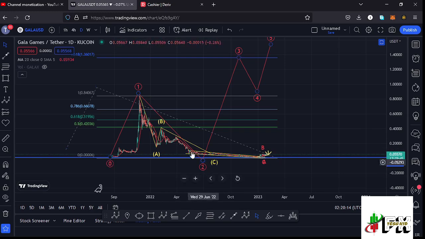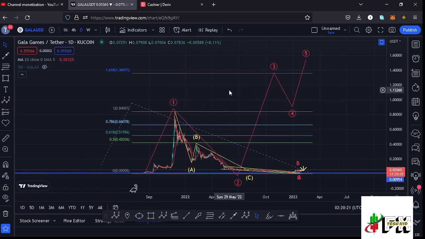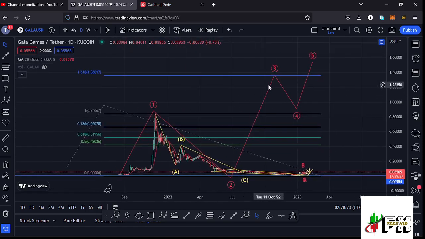And after seeing the low for this second wave, whatever we expect next is a bounce to the upside in the formation of a larger Elliot wave count 3, where we can expect a bounce to the upside, having our target area at the Fib level 1.618, and that is at around the $1.36017 mark. And that is what I'm expecting on the short-term scenarios and also on the long-term scenarios, and I'll be keeping you updated.